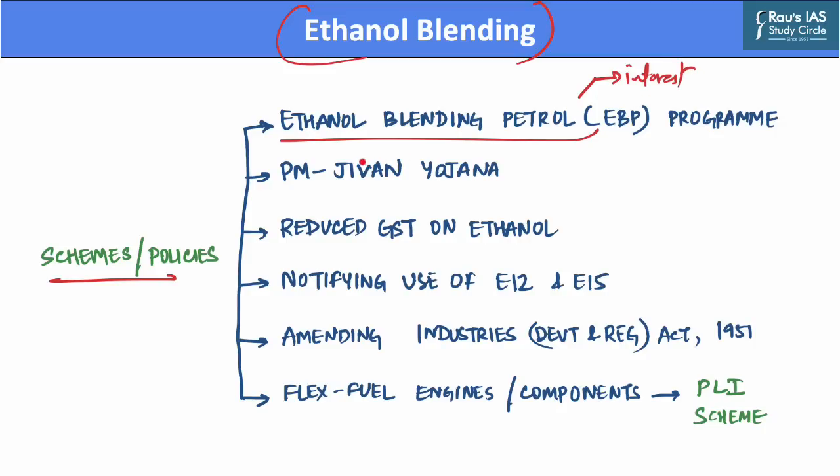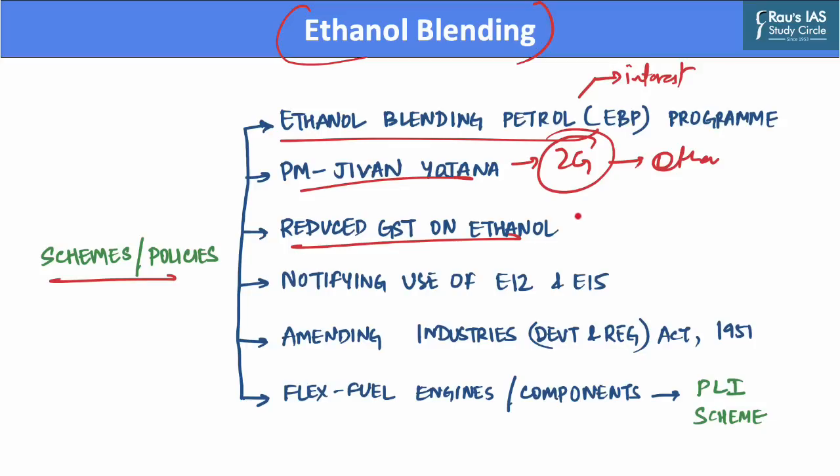Further, there is a scheme called Pradhan Mantri JI-VAN Yojana, which aims to set up second generation biorefineries for production of ethanol. Further, the government has also reduced the goods and services tax on ethanol meant for the Ethanol Blended Petrol program.